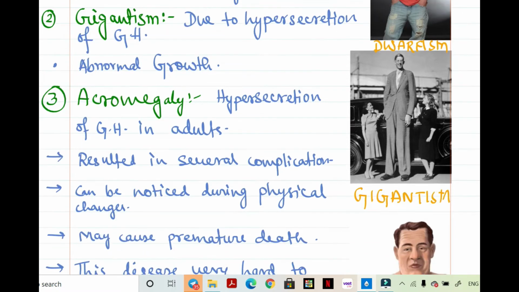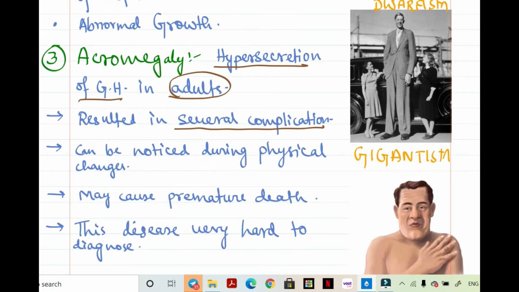And third, it is acromegaly. It is quite similar to gigantism, but not exactly gigantism. It is due to the hypersecretion of growth hormone in adults. It results in several complications. In the adult stage, as we know, growth of a person generally occurs between 18 to 21 years. Growth of various muscles and bones also occurs after that, but when there is hypersecretion of growth hormone in adults, then acromegaly can be seen.